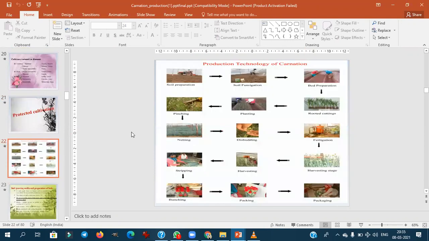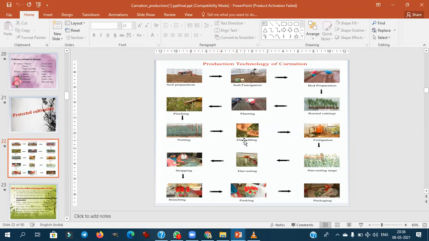With respect to the production technology of the carnation, first we will prepare the soil or the land. Then we will go for soil fumigation. Then we will prepare the beds. Then we'll plant the cuttings or propagules. The method of planting we will explain in the next slides. Then after the vegetative growth, we will go for pinching. After the pinching, we will train the plants. This terminology is netting.